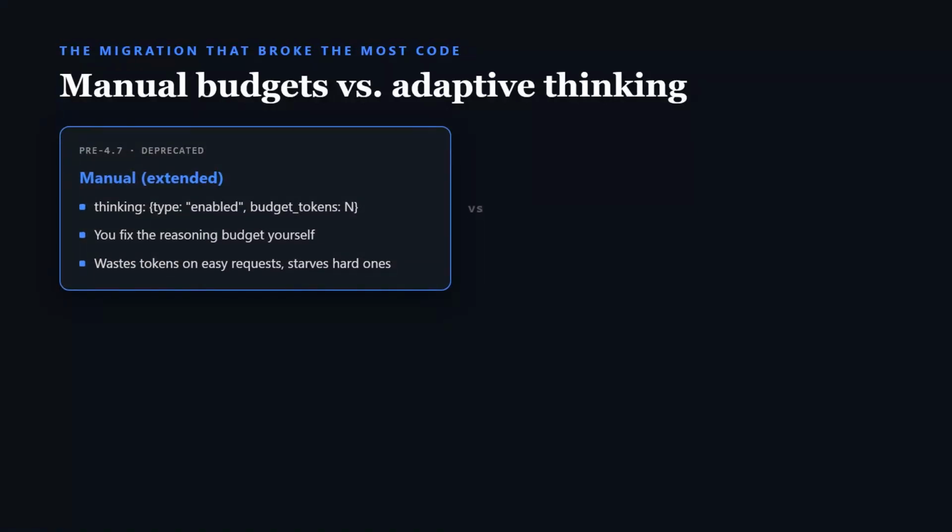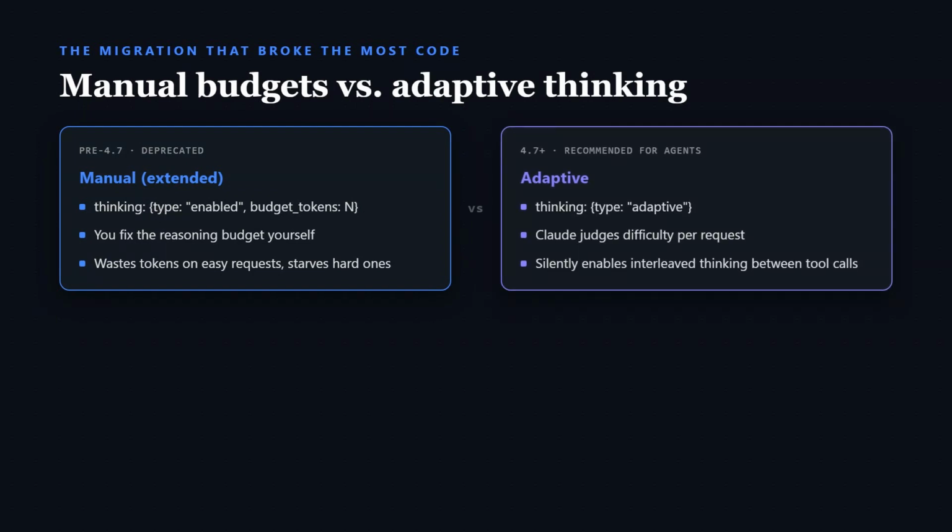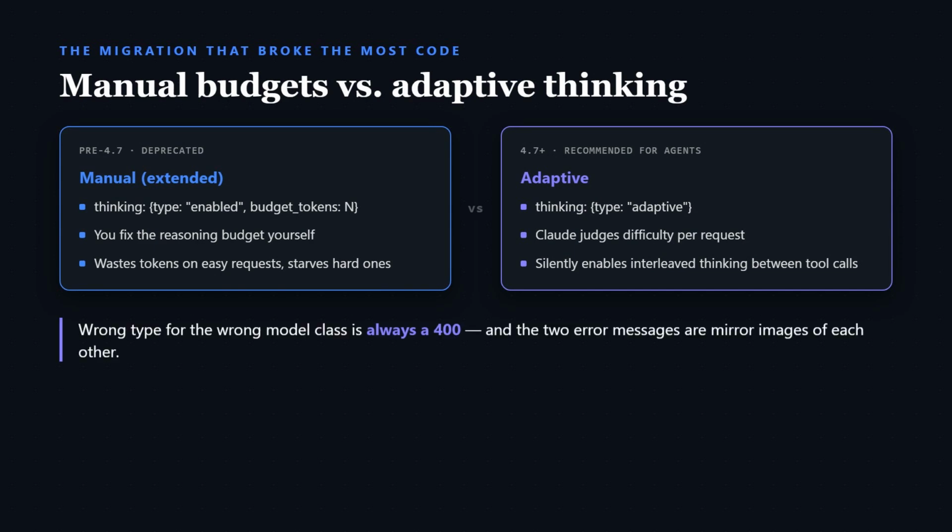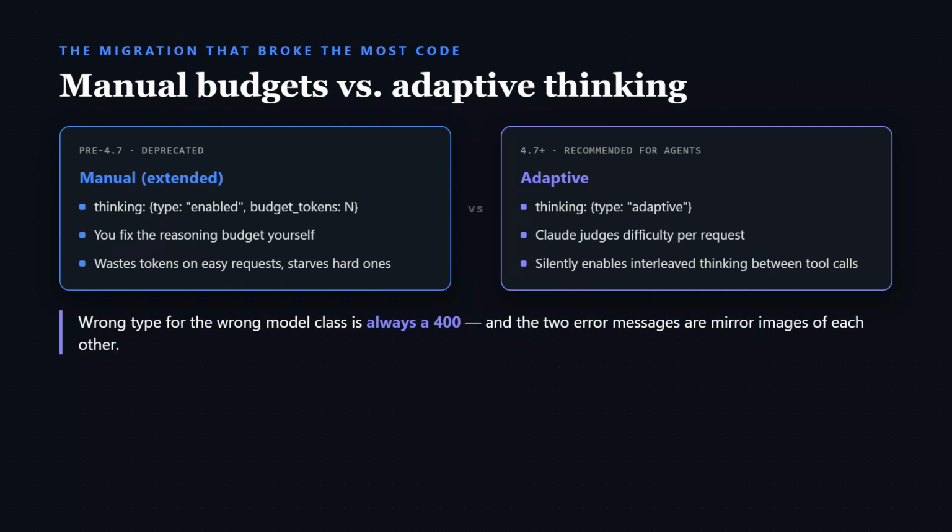The old way, you fixed a thinking budget yourself, and that budget was wrong for half your traffic, too much for easy requests, not enough for hard ones. Adaptive mode fixes that by letting Claude judge each request's difficulty itself, and it does something else for free, it silently turns on interleaved thinking, so the model can reason between tool calls instead of only before the first one, exactly what long agentic loops need.